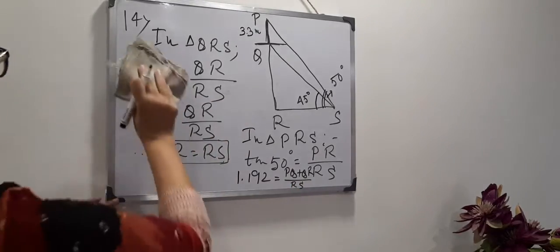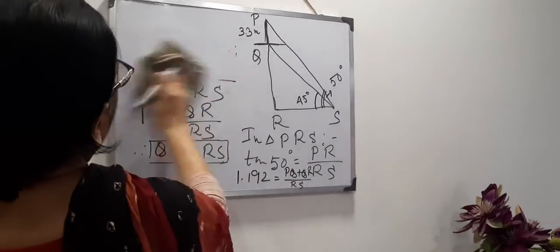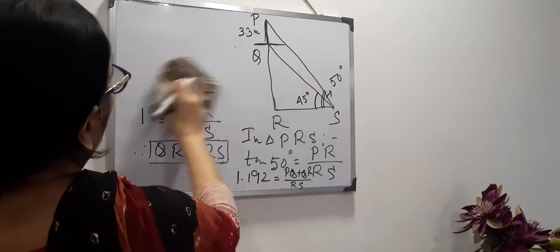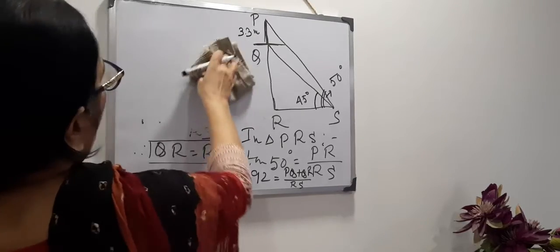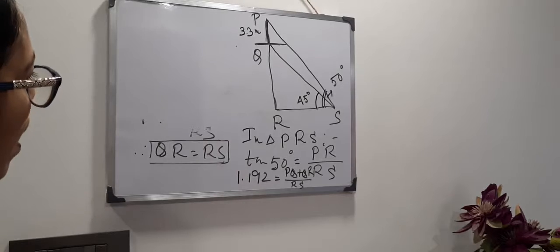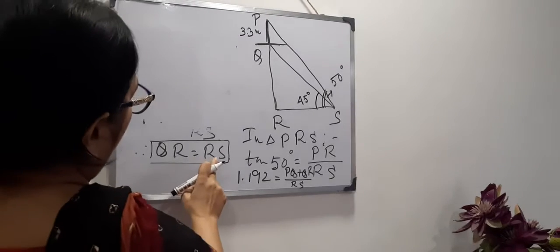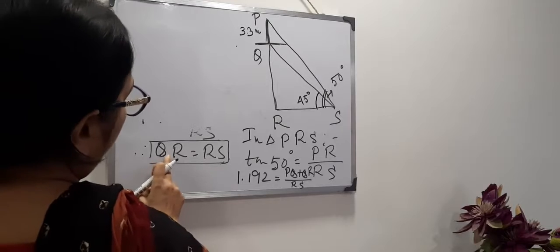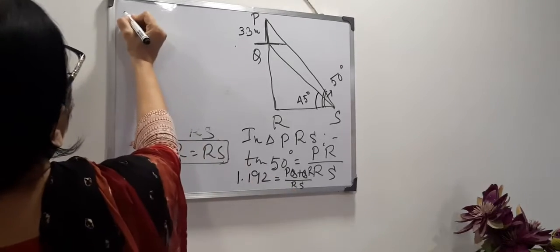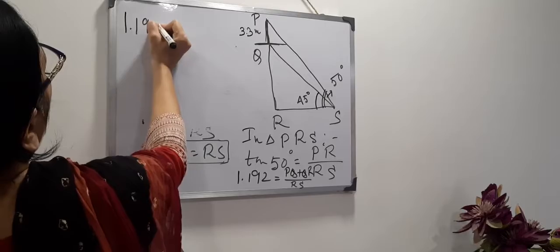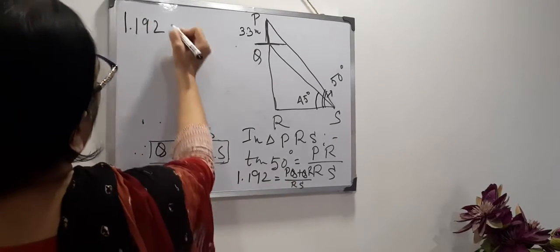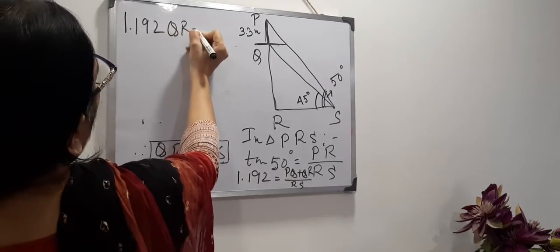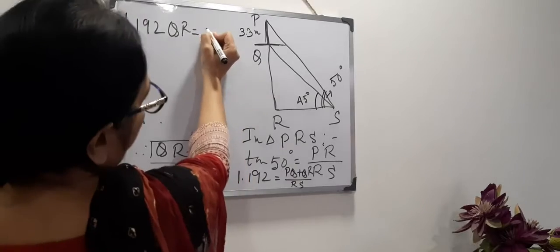Now again you see RS equals, from this relation, QR. So 1.192 QR equals, right hand side becoming PQ.